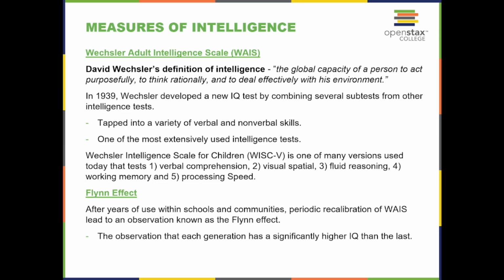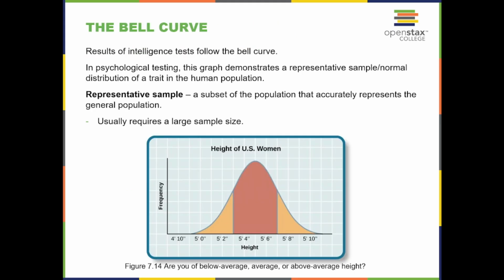The Wechsler Intelligence Scale for Children, WISC-V, is one of the many versions used today that test verbal comprehension, visual spatial, fluid reasoning, working memory, and processing speed. Flynn effect: after years of use within schools and communities, periodic recalibration of the WAIS led to an observation known as the Flynn effect, the observation that each generation has significantly higher IQ than the last.